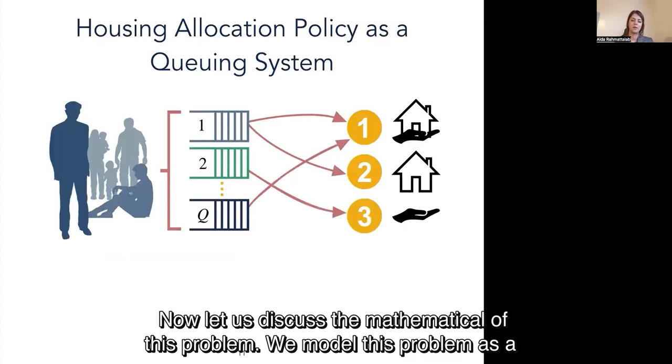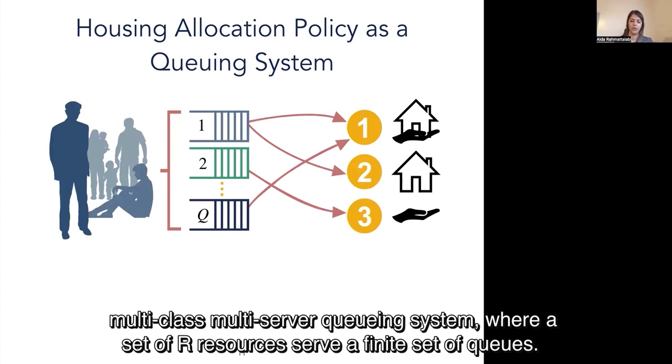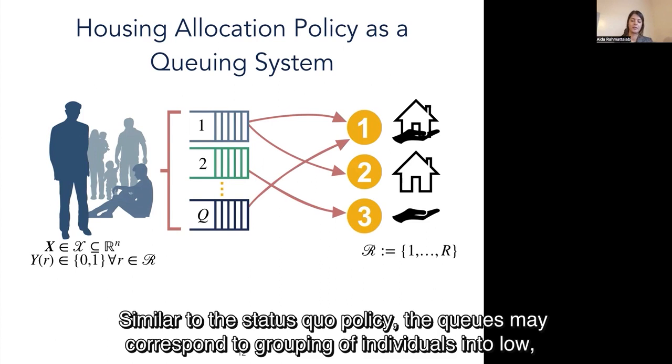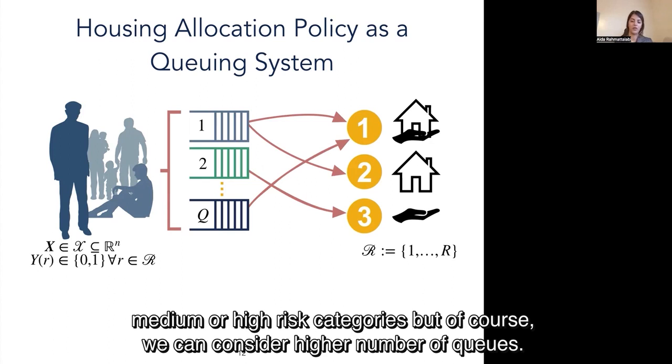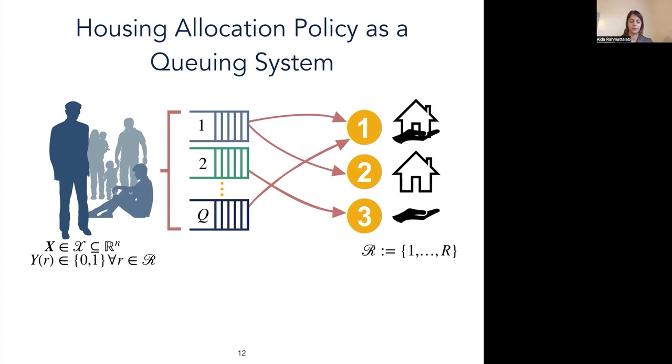Now let's discuss the mathematical model of this problem. We model this problem as a multi-class, multi-server queuing system, where a set of R resources serve a finite set of queues. Similar to the status quo policy, the queues may correspond to grouping of individuals into low, medium, or high risk categories. But of course, we can consider a high number of queues.